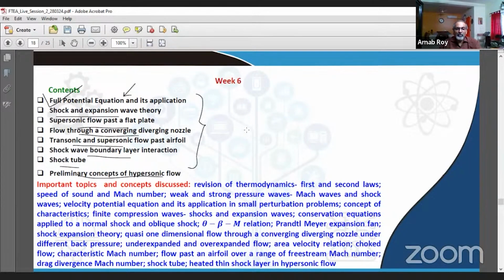And then we also took up the airfoil problem and we studied the flow over a range of free stream Mach numbers. We looked at the concept of drag divergence Mach number, and then we moved on to shock tube and still further higher speed flows, which we call as the hypersonic flows, and the heated thin shock layers, which might occur in hypersonic flows.